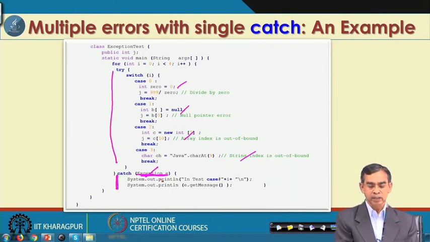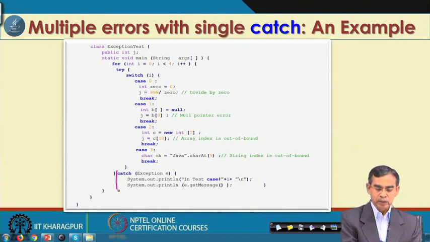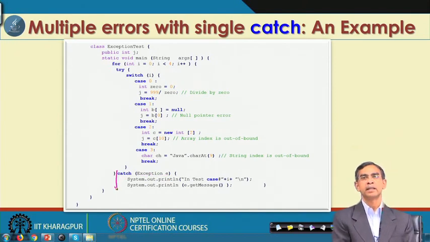But here we will catch all, this is basically the super exception class. So, it will catch any sort of exception. If we write the catch with, say, ArrayIndexOutOfBoundsException e, then only that kind of exception will be handled by that catch block. But here the single catch will catch any kind of exception that may occur.